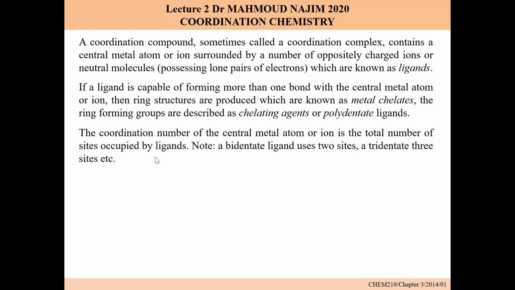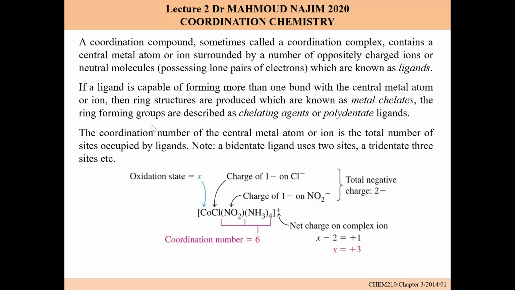Then we have what we call the coordination number. The coordination number of the central metal atom or ion is the total number of sites occupied by ligands. For example, a bidentate ligand uses 2 sites and a tridentate ligand uses 3 sites. So in the case of bidentate ligands, the coordination number is 2, and in the case of tridentate ligands, the coordination number is 4.